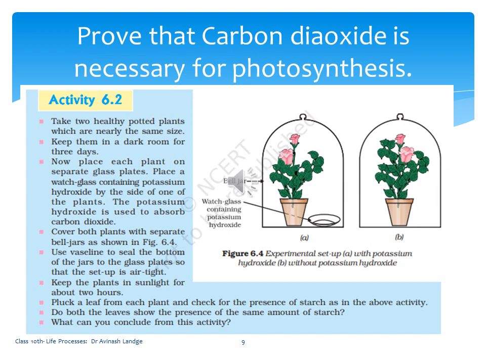Here is the experiment to prove that carbon dioxide is necessary for photosynthesis. With the help of a bell jar and potted plants, with the help of KOH, that is potassium hydroxide, we have proved that carbon dioxide is necessary for photosynthesis.